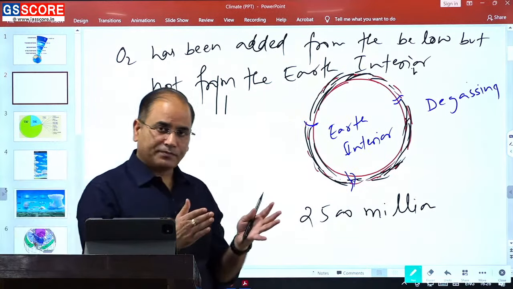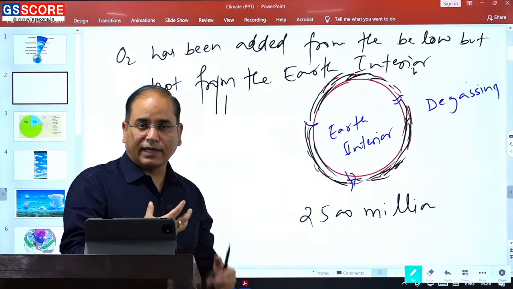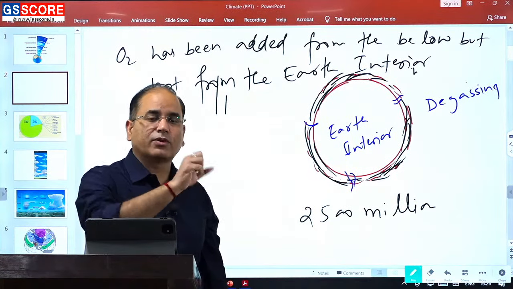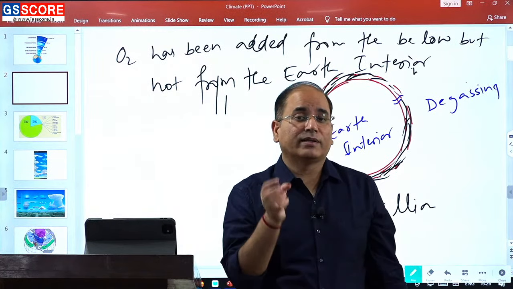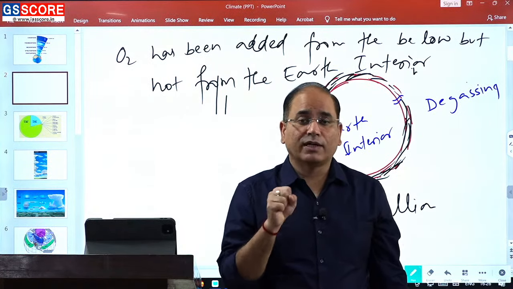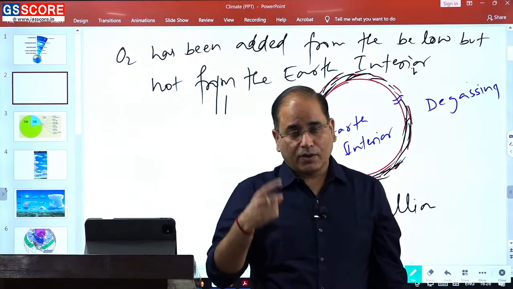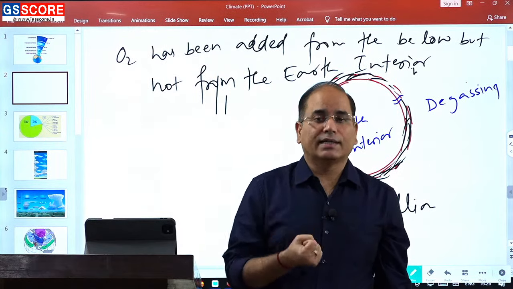Later on, when the earth started developing different layers, we have the coming of crust, mantle and core. Within the core we have the outer core and inner core. In the outer core the material was in molten form and the inner core material is in solid form, and both are primarily dominated by iron. Because of the circulation of the materials in the outer core, Earth got magnetized.